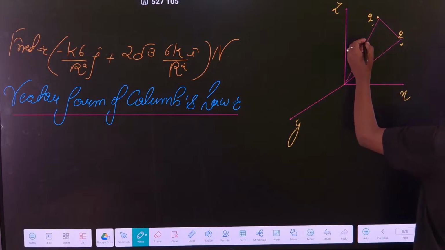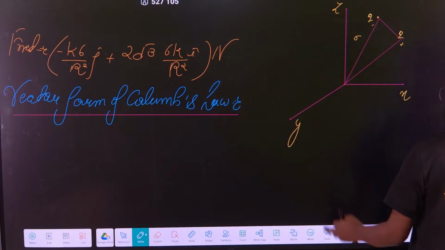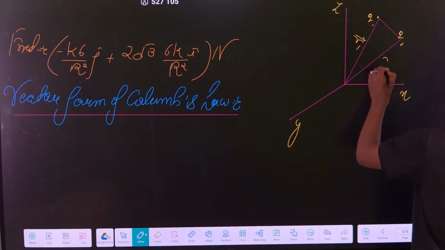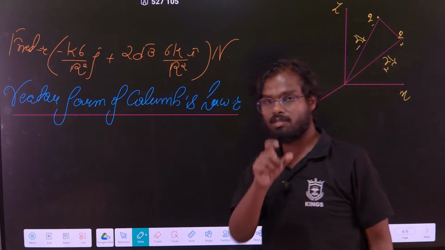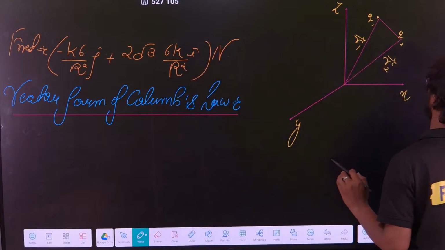These two lines are known as, this is r1 vector, this is r2 vector, better to be said as position vectors. So they are all position vectors with respect to origin.